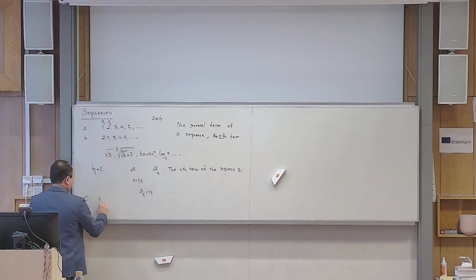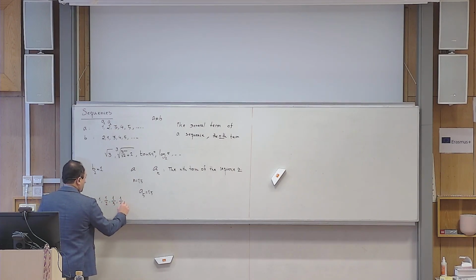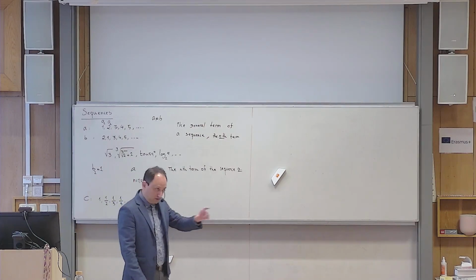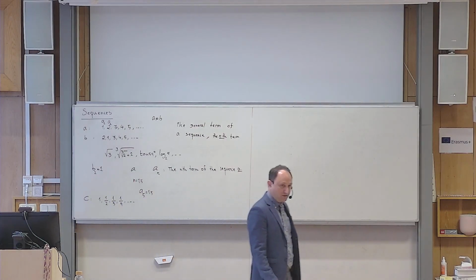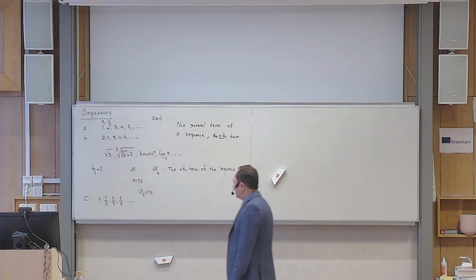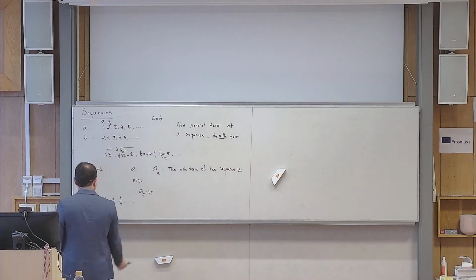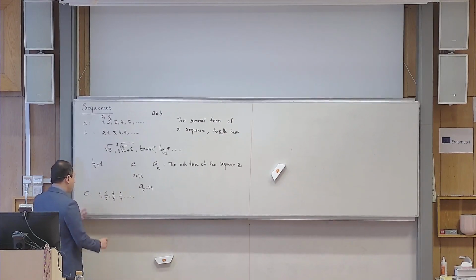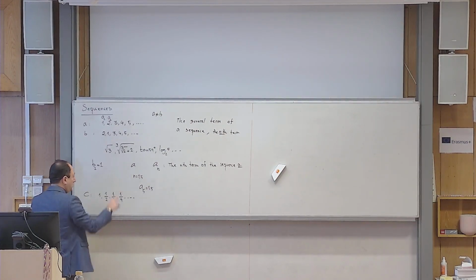Let me write 1, 1 over 2, 1 over 3, 1 over 4, and of course here you can guess what is coming next. I don't know, have you seen these IQ tests where you have a bunch of numbers, you're supposed to discover the pattern and guess what is coming next? Okay, so what is coming next? It is 1 over 5, yes? So can you find the general term of this sequence? What do I mean by that?